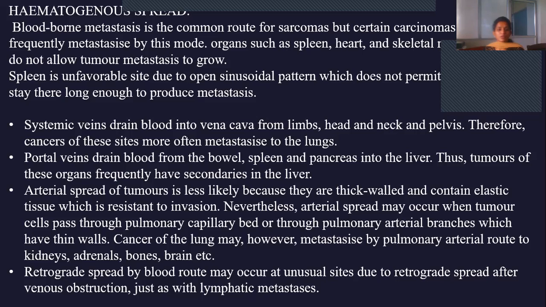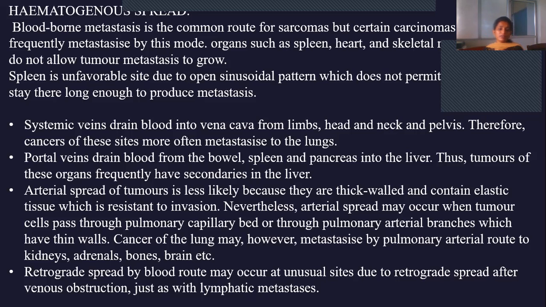But sometimes it may also take place. If it takes place, it will take place in the pulmonary arteries. Why? Because the vessel walls of the pulmonary arteries are very thin. So arterial spread takes place only in pulmonary capillaries or pulmonary arteries. And cancer of the lung may, however, metastasize by the pulmonary arterial route to kidneys, adrenals, bone, and brain.